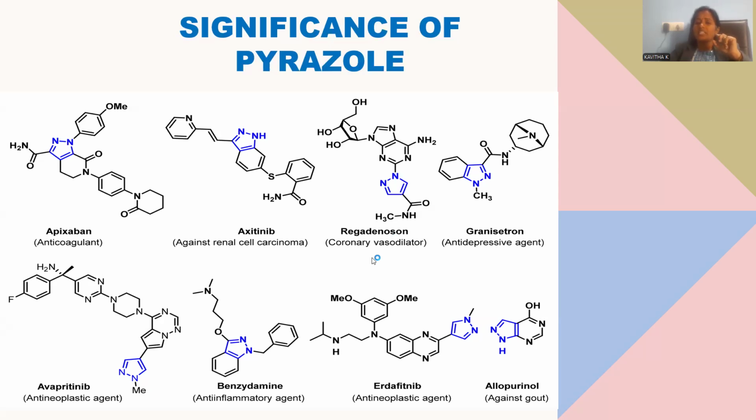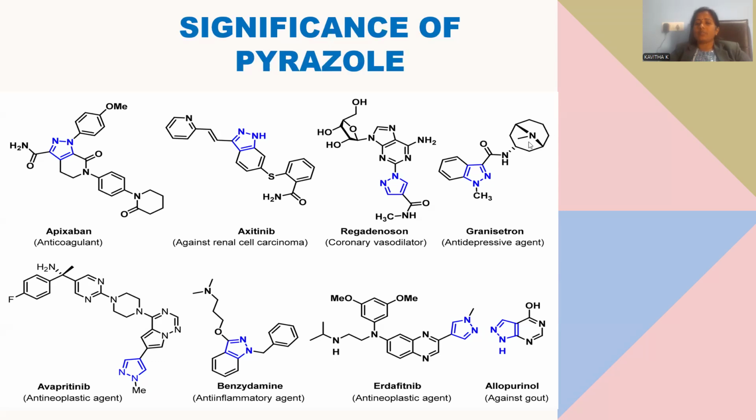size. Dilation is nothing but enhancing the size of veins or blood vessels, so that pumping of blood becomes more sufficient, and heart-related coronary diseases, cardiovascular diseases, will be mitigated. So it is a kind of coronary vasodilator, right? Regadenoson. Let me go with another pyrazole derivative.